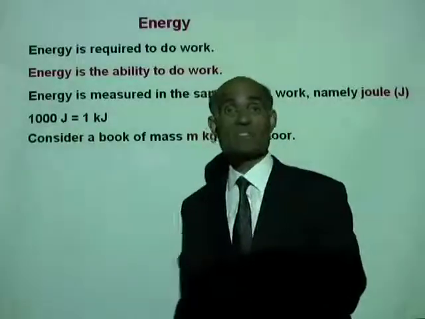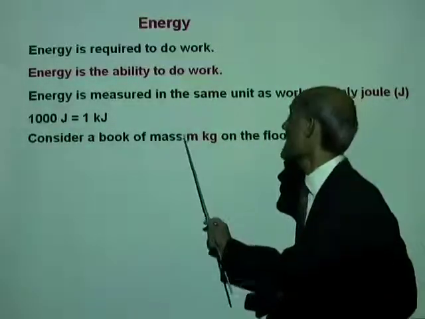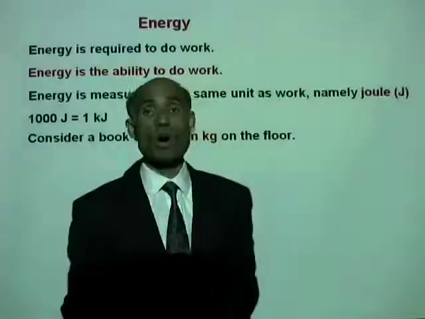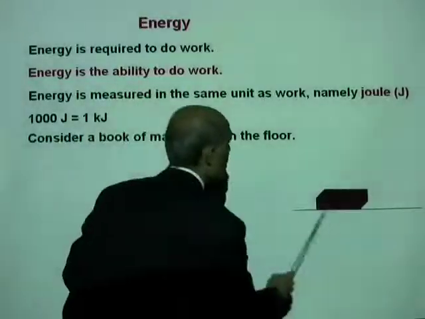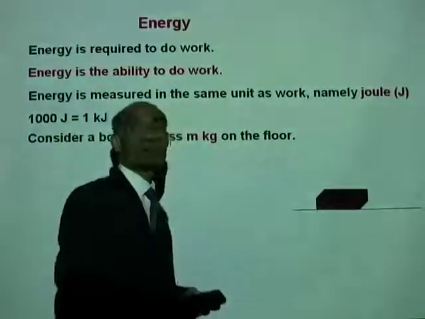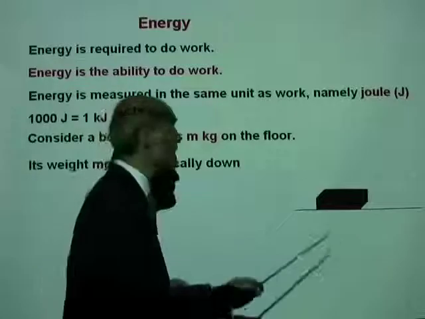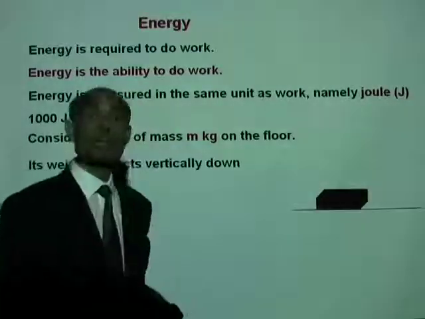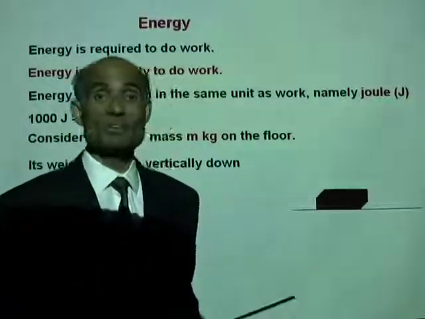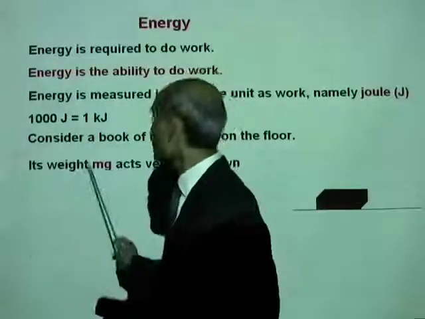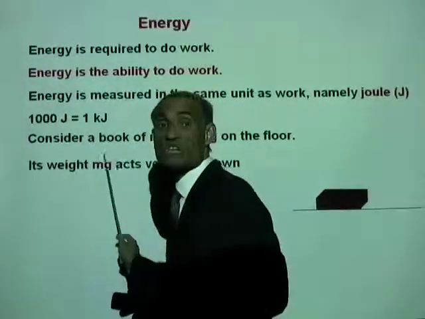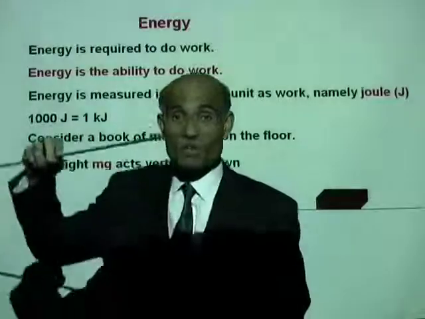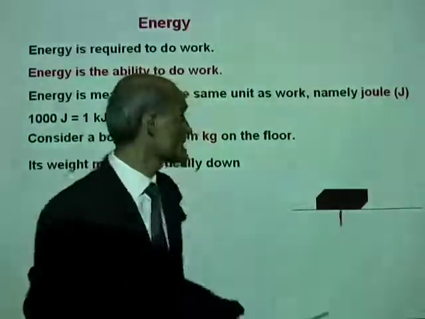Okay, let's consider a book of mass m kilogram on the floor. Now this is the floor level. Tell me, what is the weight of this book? The weight of the book is mg Newton. And what is the direction in which that weight is acting?